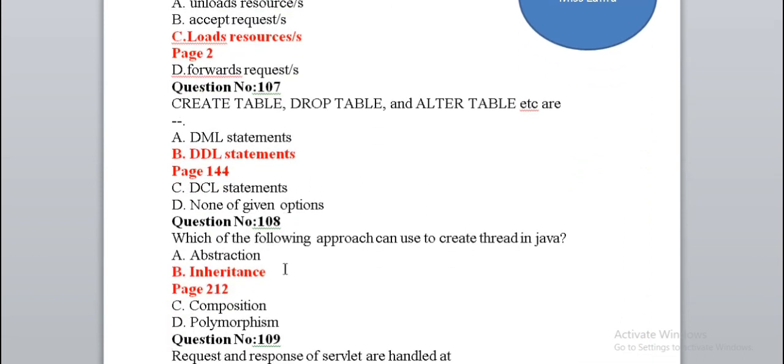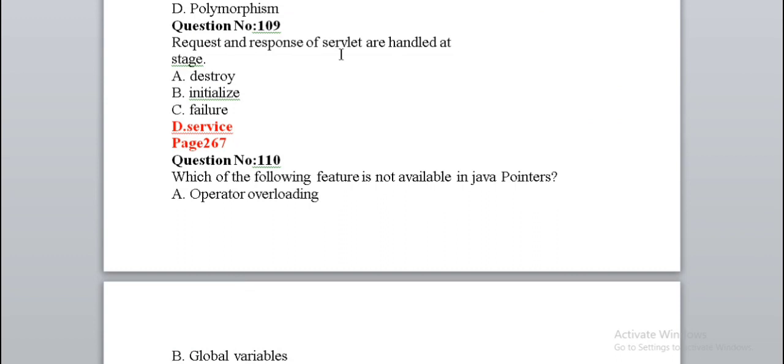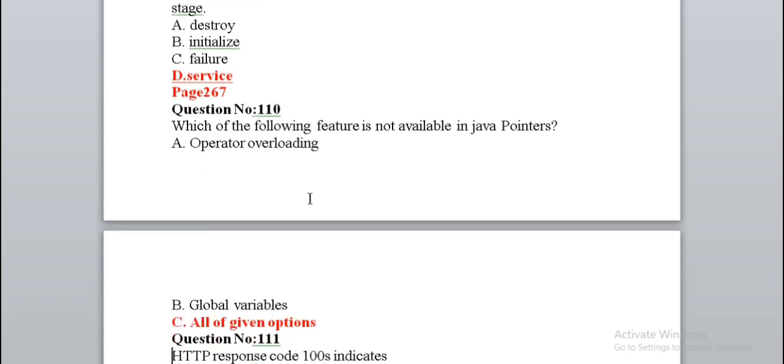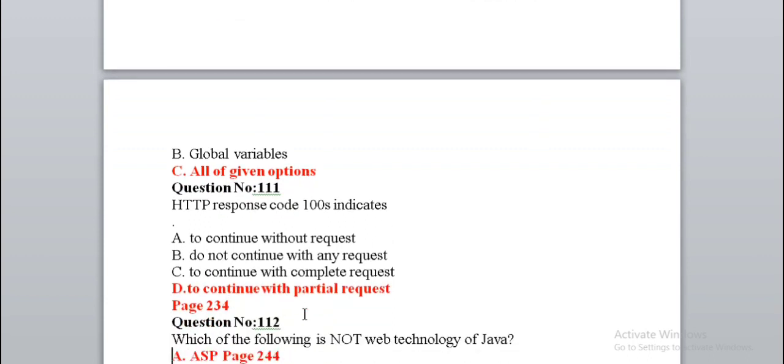Which of the following approaches can be used to create a thread in Java? Inheritance. Request and response of a servlet are handled at the dash stage, service stage. Which of the following features is not available in Java pointer? All of the given. HTTP response code 100 indicates to continue with partial request.